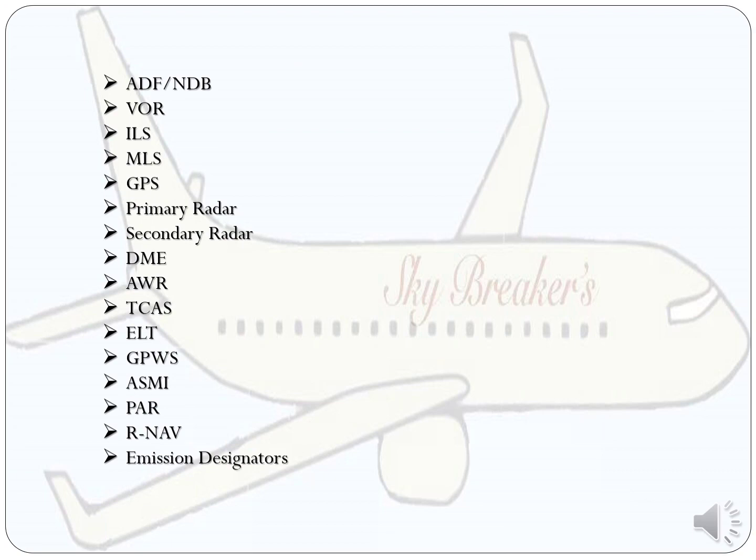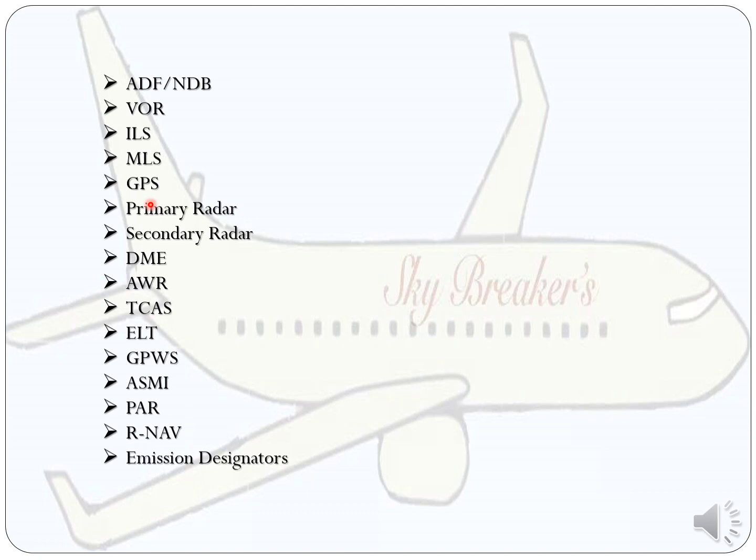Moreover, the examiner may ask about some equipment and instruments from radio aids. The first one you can see here is ADF and NDB, and they may ask in detail. Next they can ask what is VOR. Next they can ask about what is ILS, instrument landing system, and what is MLS, microwave landing system. Next they can ask what is GPS, global positioning system.